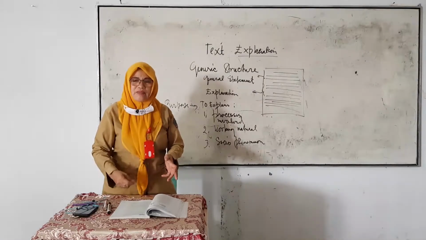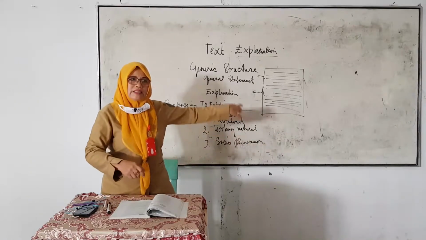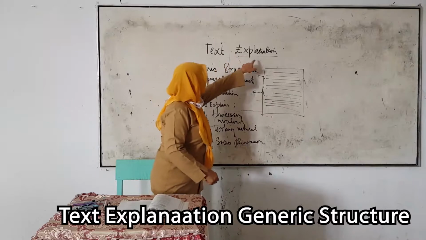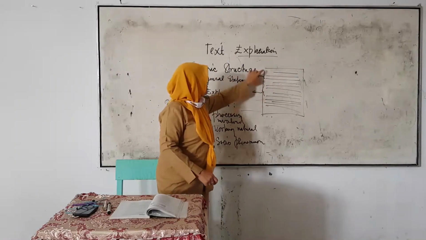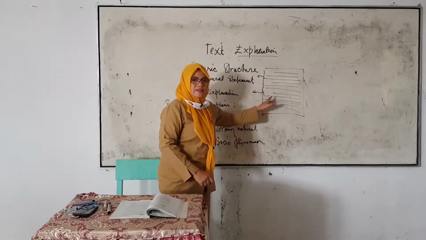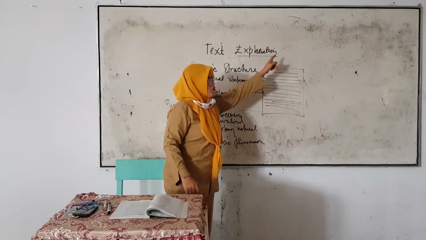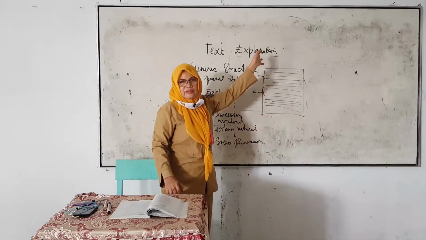In text types, we learn about the formula or the structure or generic structure. In text explanation, for example, this is a text: human respiratory system, sistem pernafasan manusia.